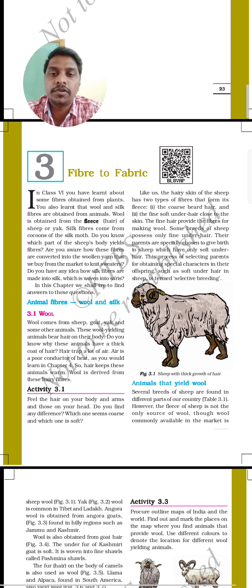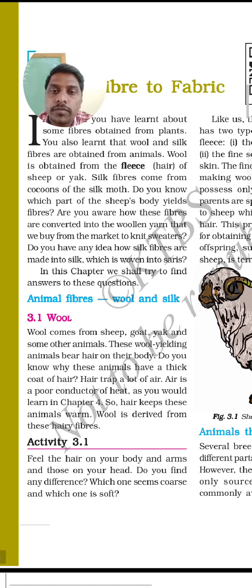Wool is obtained from the fleece or hair of sheep or yak. So you can see that wool is obtained from the hairs of sheep or yak. Silk fibres come from cocoons of the silk moth. So silk fibres will come from the cocoon of the silk moth.